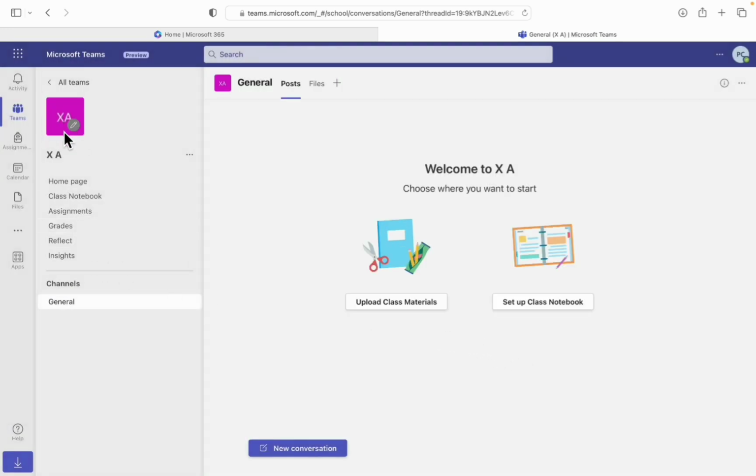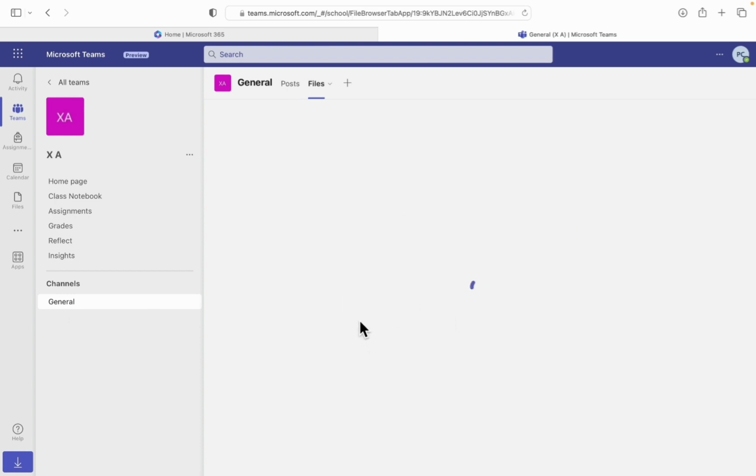Now once the class is created, there are certain options available inside the class. Today I'll show you only a few features of Microsoft Teams which are very important from the point of view of creating the class, uploading the material, and conducting the online class. For that, we have an option to upload class material in the General area. Once I click on upload class materials,